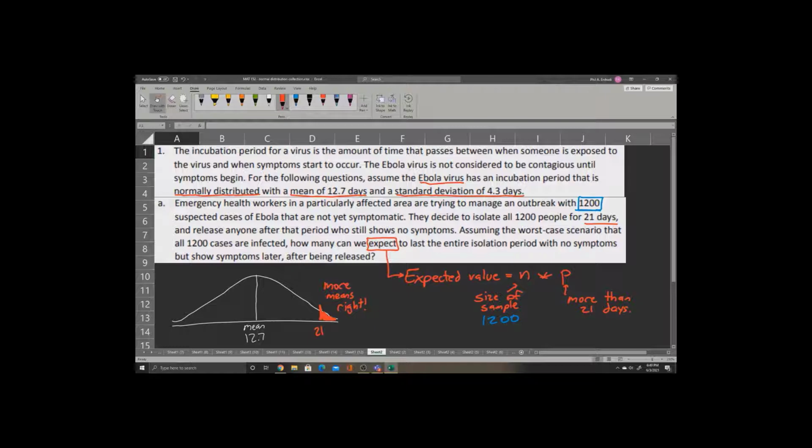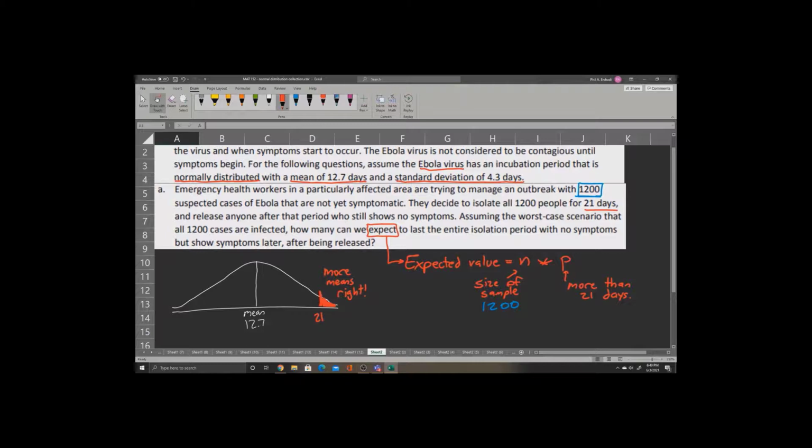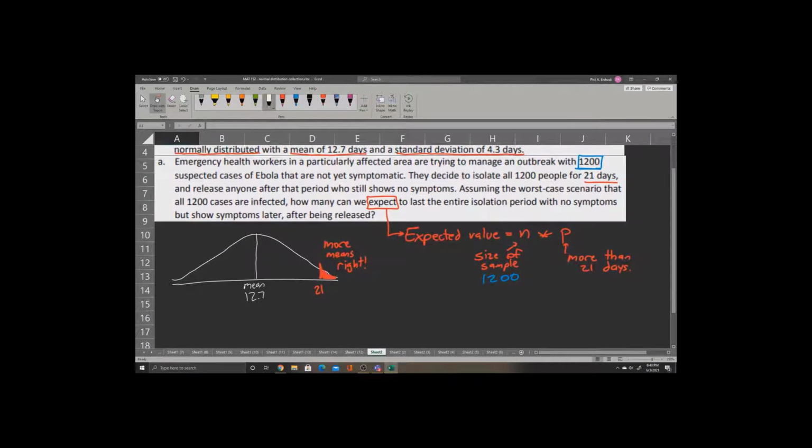Now remember, if we're trying to find probability in a normal distribution, but we know the x value, what that means is we'll use norm dist. And let's recall that we'll enter x, mean, standard deviation, and true.